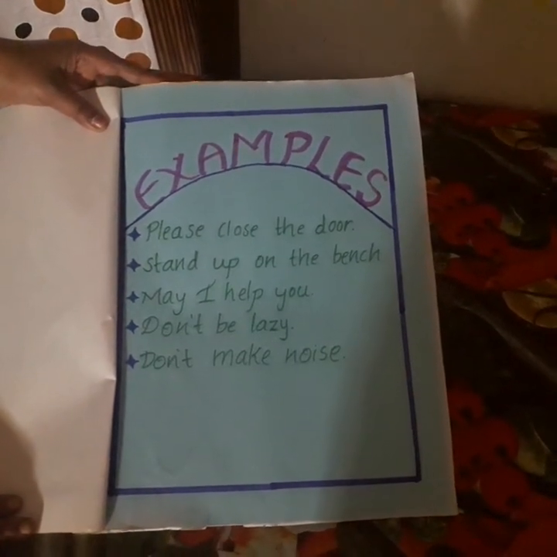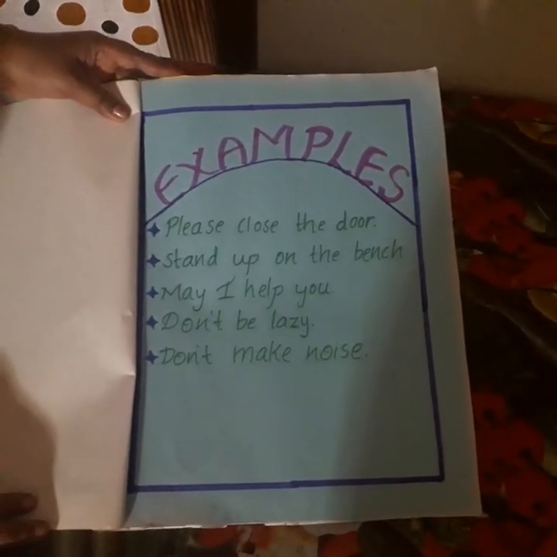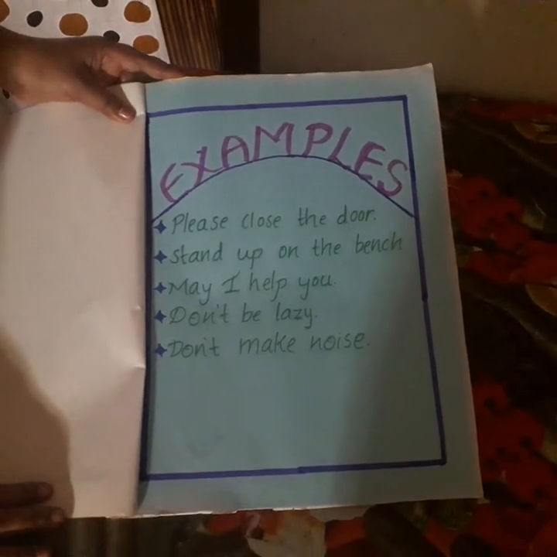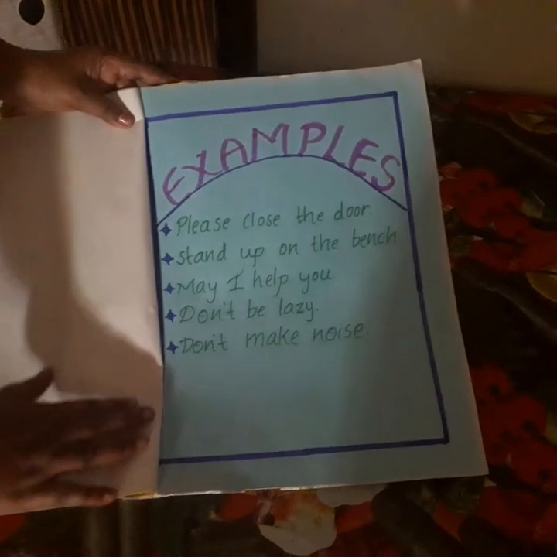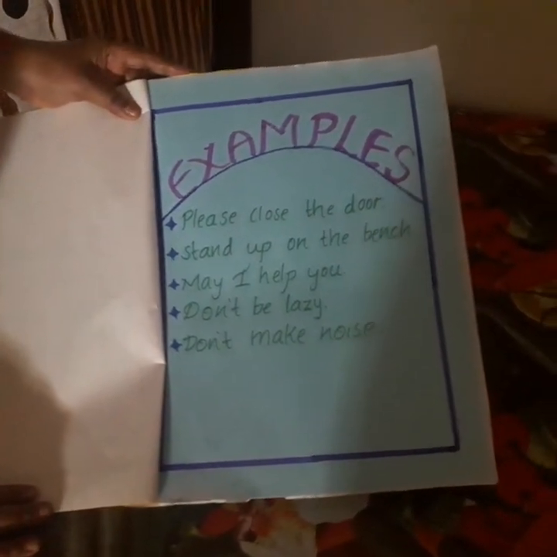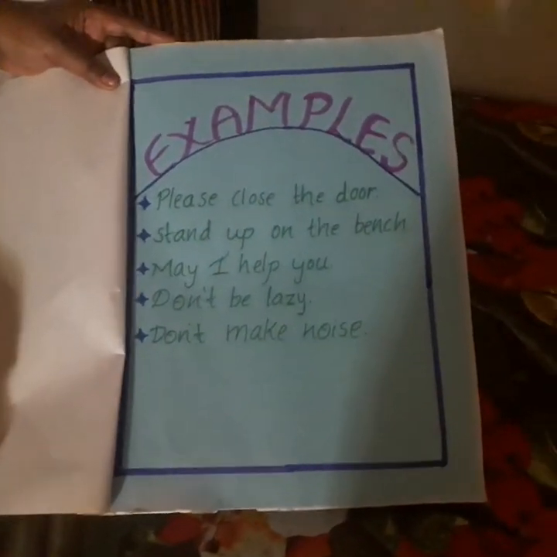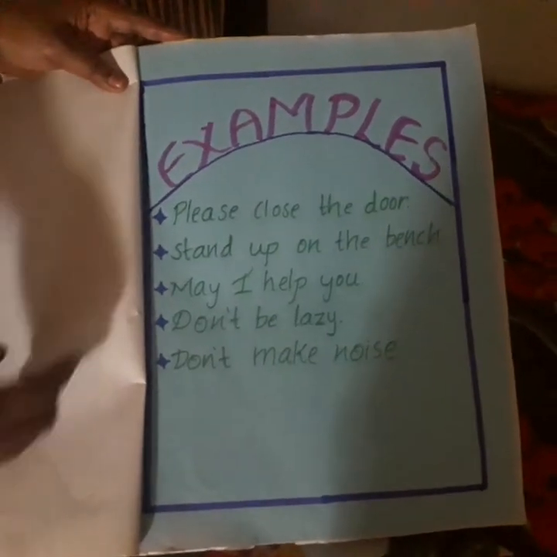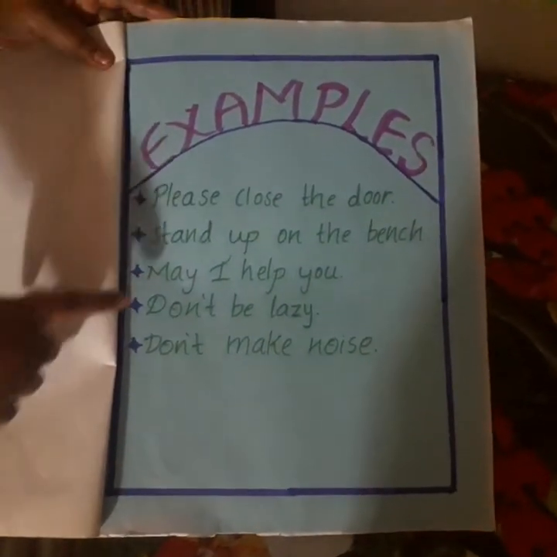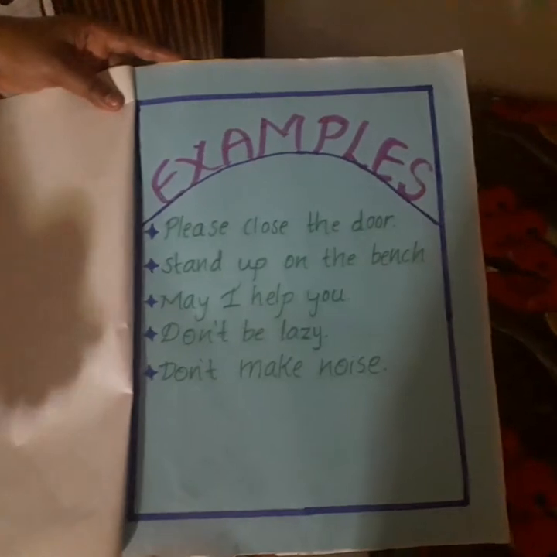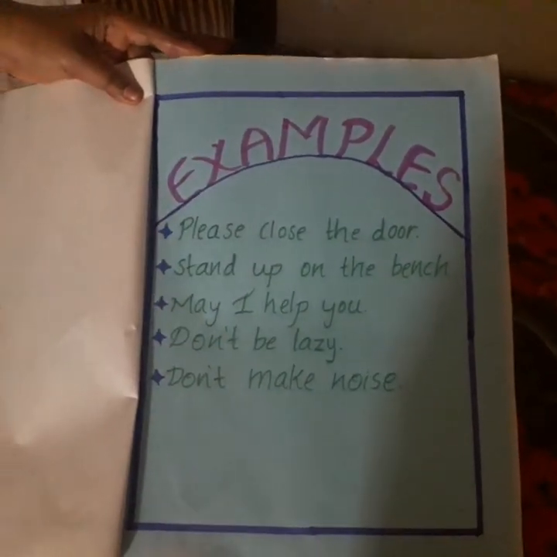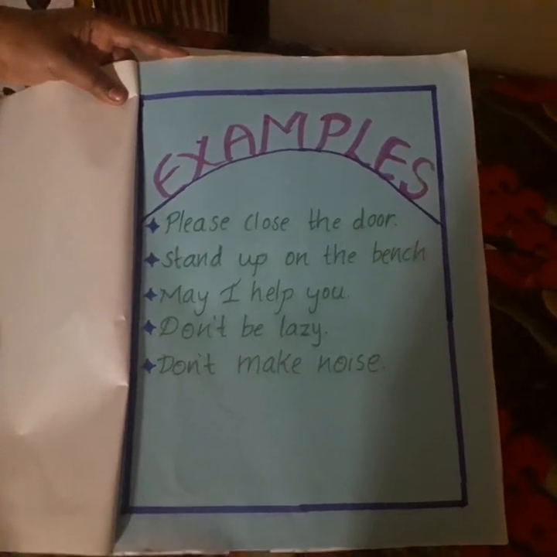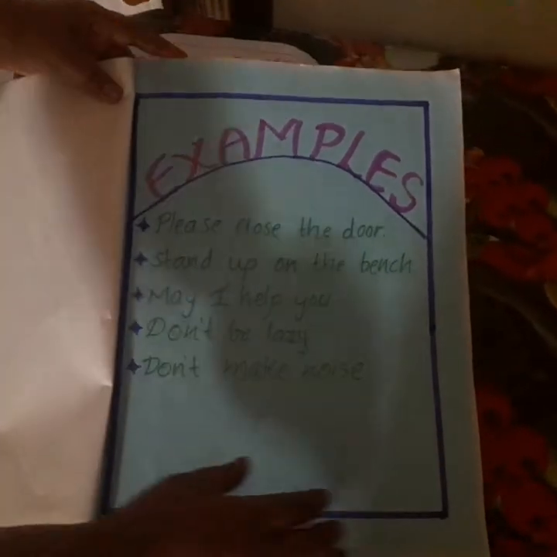May I help you? Don't be lazy. Don't make noise. Most of your teachers will be telling, if you are shouting in the class, don't make noise, students. That is a command given by the teacher. And when you request, I used here, please give me some water. May I help you? These are the examples for the imperative sentences. A few more sentences you can practice.